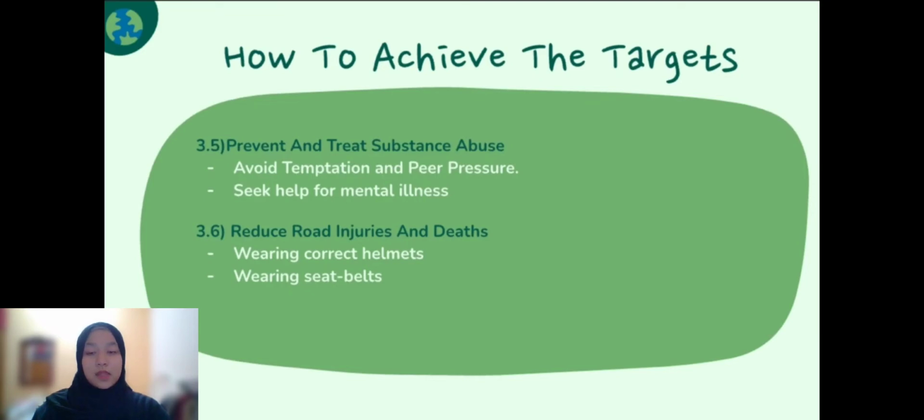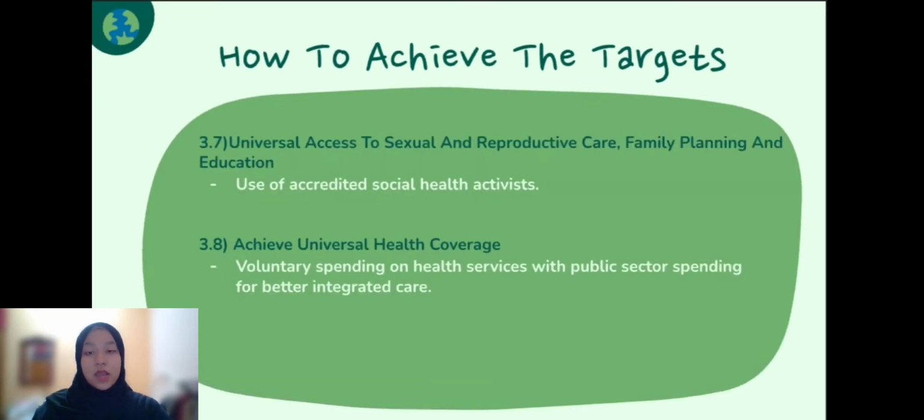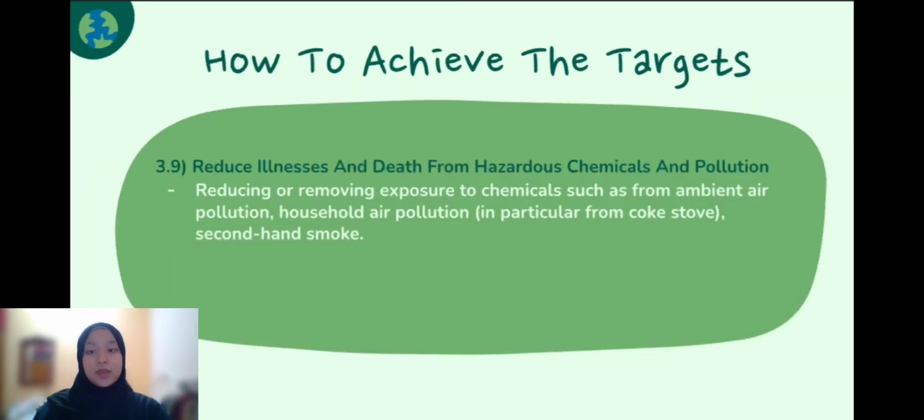The sixth one is to reduce road injuries and deaths through wearing correct helmets and wearing seat belts. The seventh one is universal access to sexual and reproductive care, family planning and education through using accredited social health activities. The eighth one is to achieve universal health coverage through voluntary spending on health services with public sector spending for better integrated care.